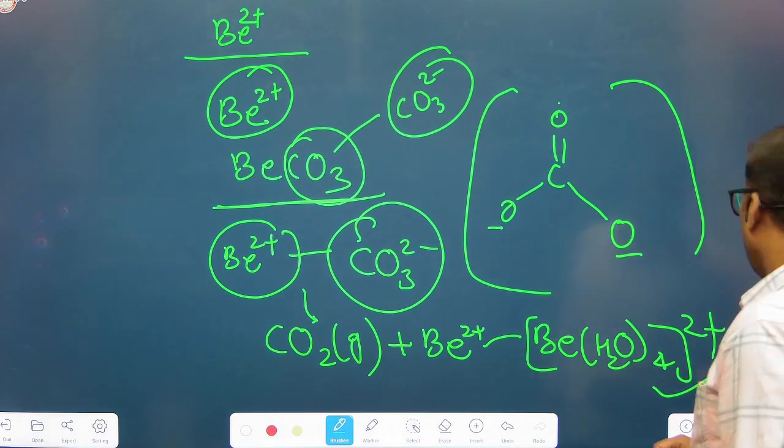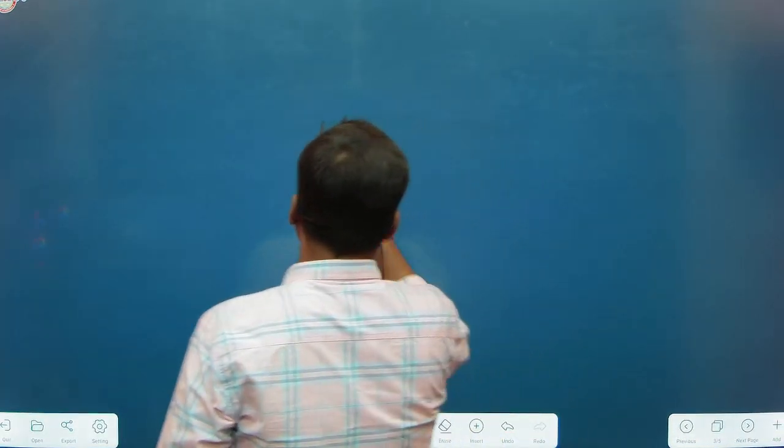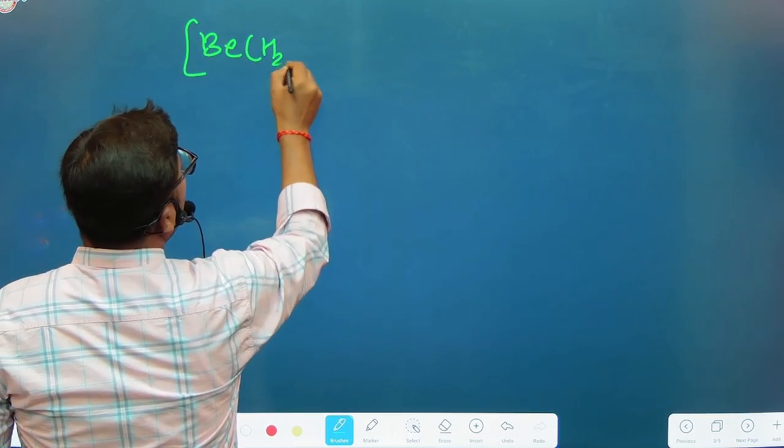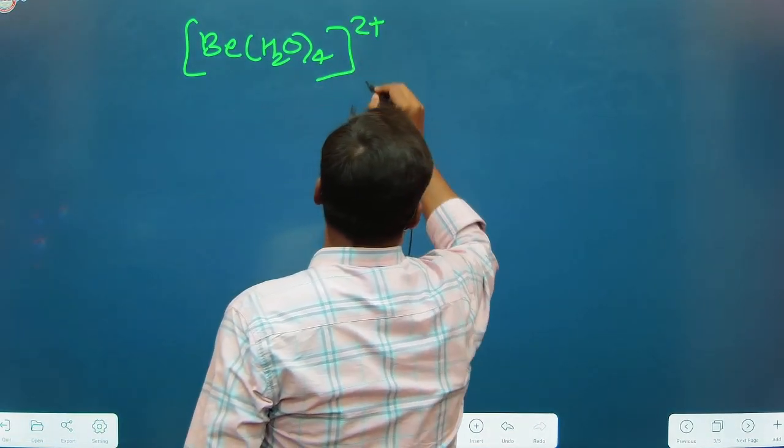So here [Be(H2O)4]2+, with an overall 2+ charge.